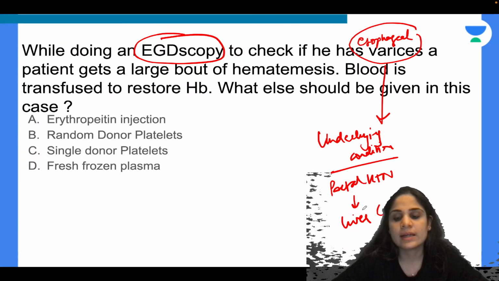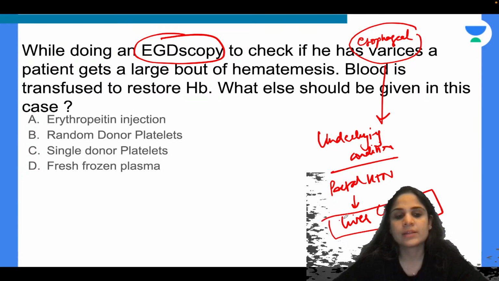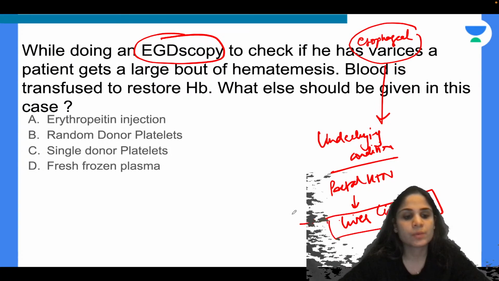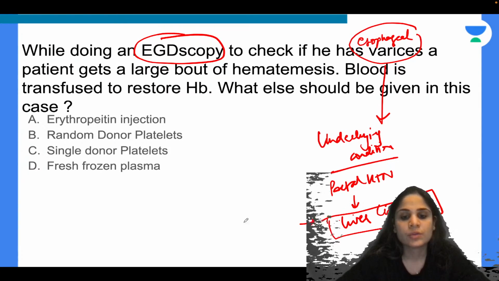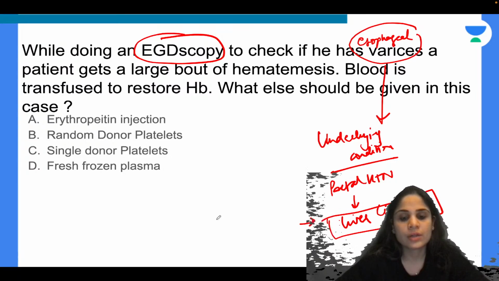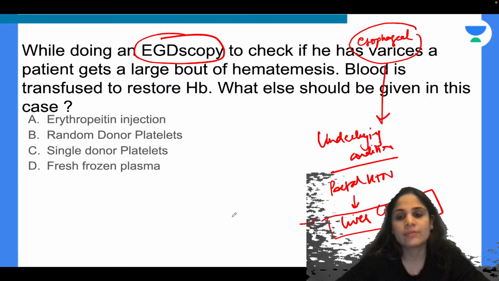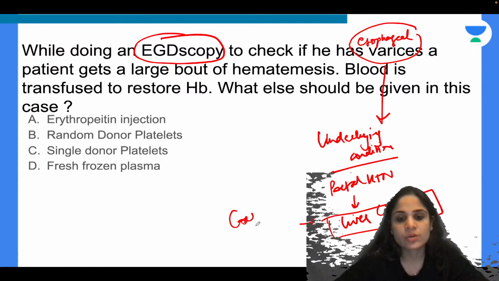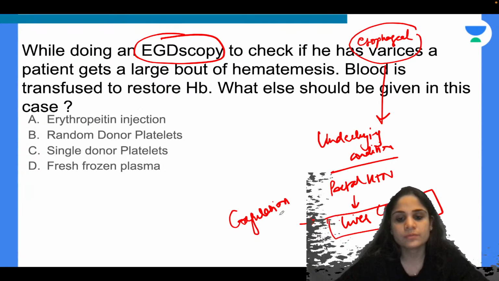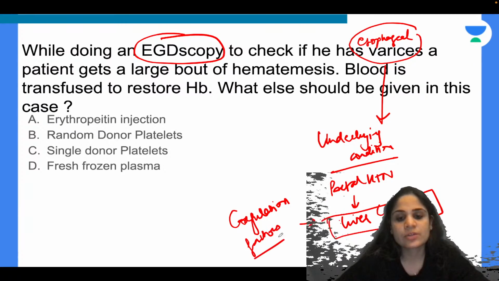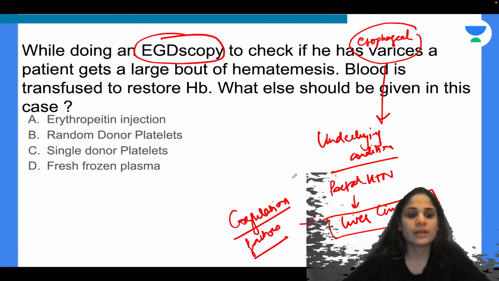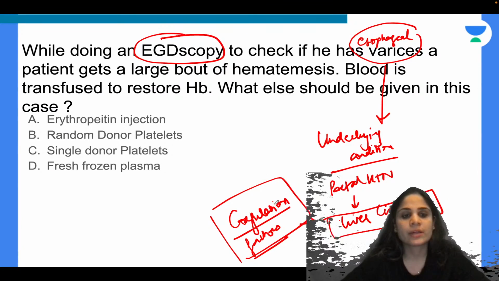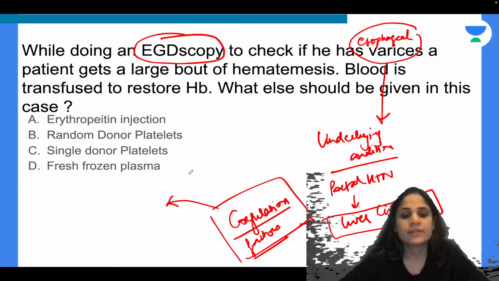So if there is any kind of liver damage, alcoholic liver disease, anything causing a decline in the function of the liver, what is going to get affected? You are going to have your albumin production low, you are going to have your detoxification function low, but very, very important in that is your coagulation factors will be low. Okay, and specifically which coagulation factors are we talking about? Anyone? What are the specific coagulation factors that the liver produces?